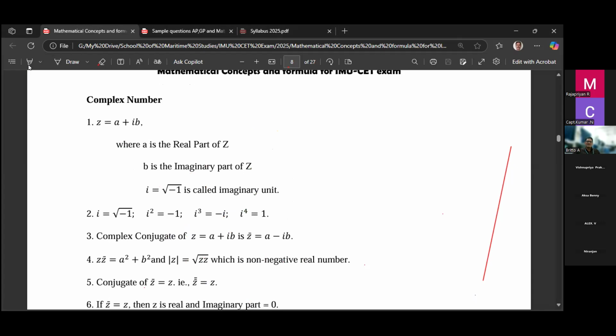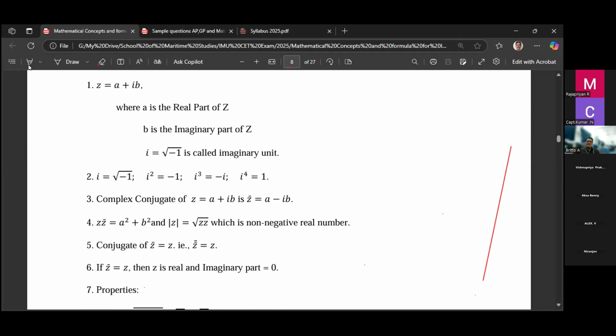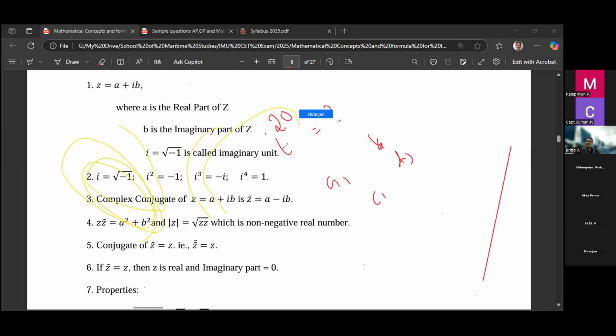So remember, a question may come, and these values we may use. Sometimes they may ask, what is the value of i power 20? We may be given four answers, A, B, C, D, like this.